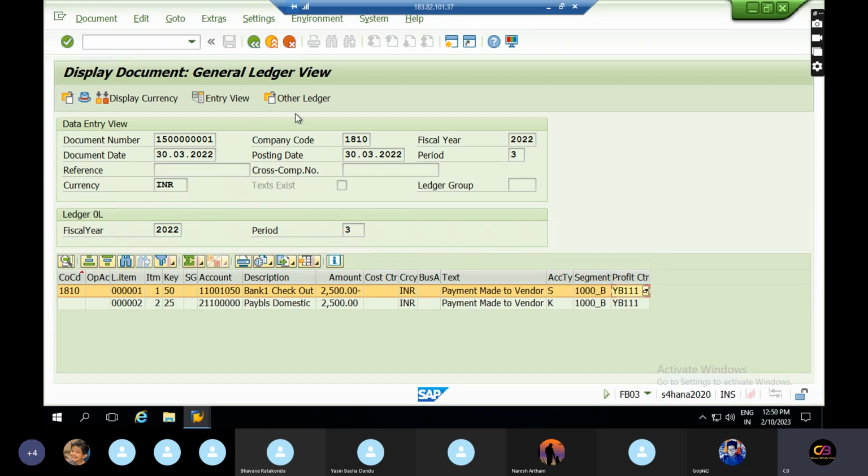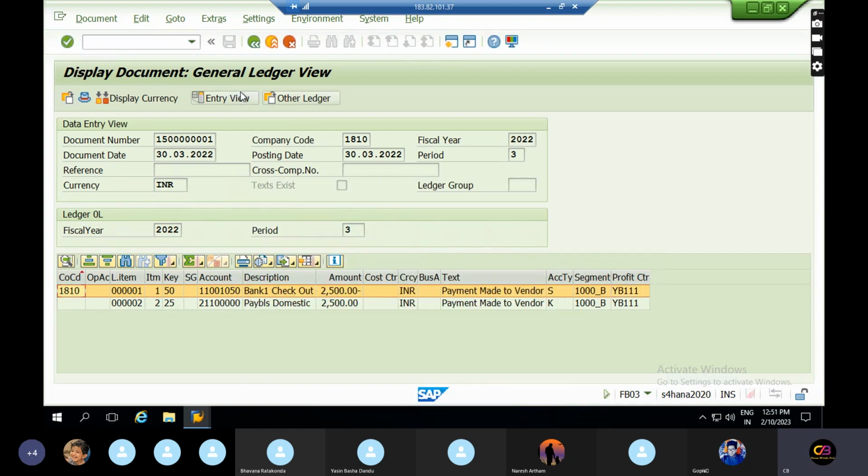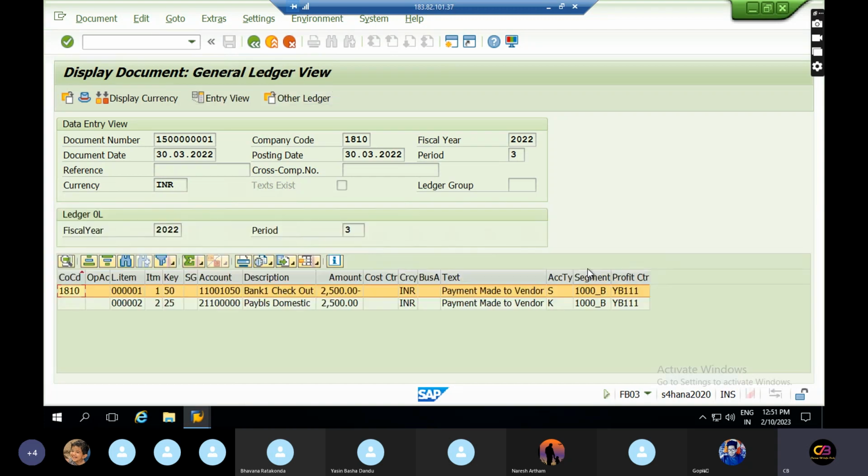Okay, so if you post any transaction, it has entry view and general ledger view. Entry view means whatever transaction you posted, sometimes you will take the segment and the profit center, and sometimes you just ignore this line item for segment and profit center. Even though you do that, the system will capture this segment and profit center by default.